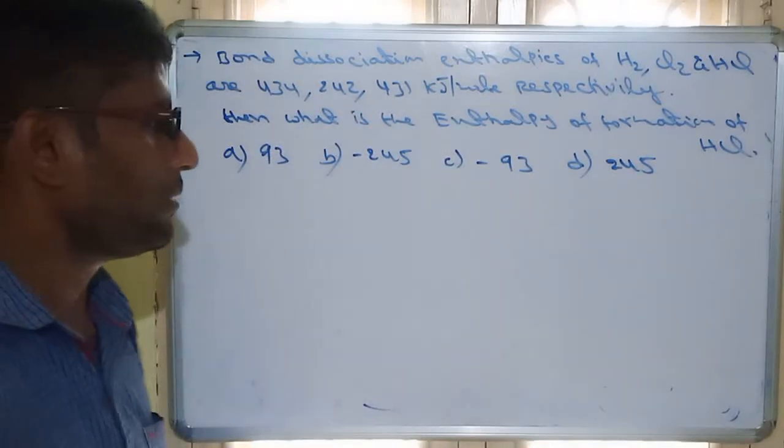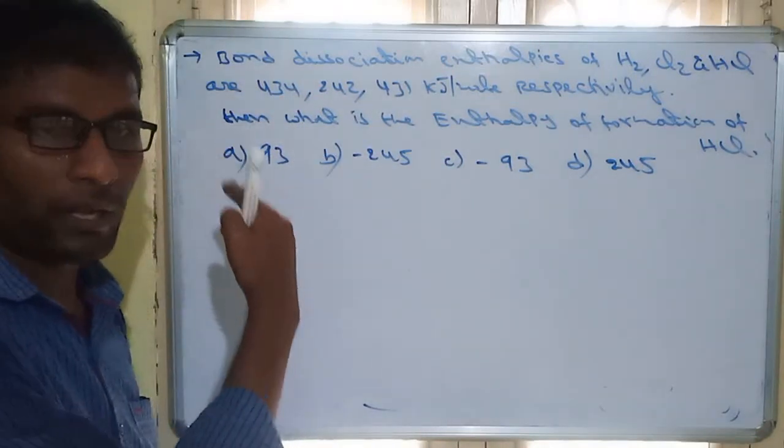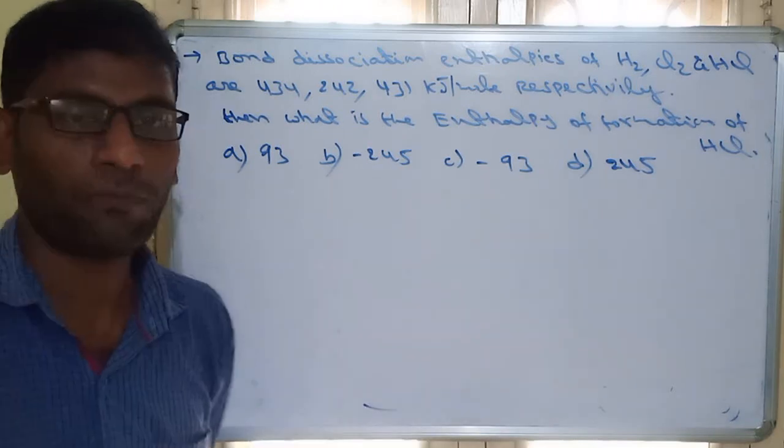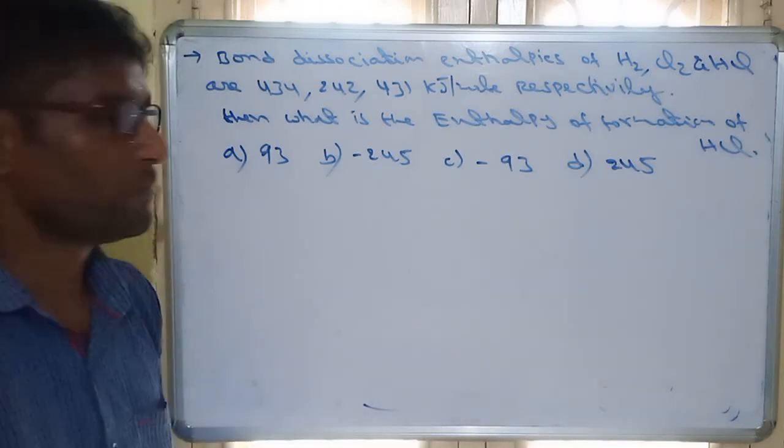You all know the formula: enthalpy of reaction is equal to bond energy of reactants minus bond energy of products. So try the answer and send it to me in the group.